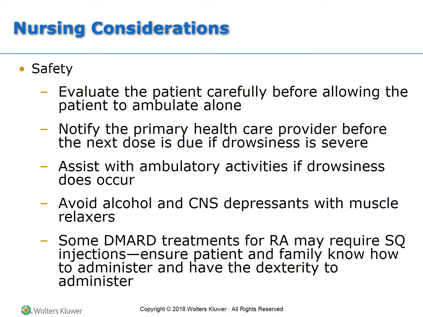Evaluate the patient carefully before allowing the patient to ambulate alone. The degenerative nature or the pain of the musculoskeletal disorder itself can cause safety issues with activity and with ambulation, and certainly administering medications can complicate those issues. Notify the primary healthcare provider before the next dose is due, or if drowsiness is severe. Assist the client with ambulatory activities if drowsiness occurs. Definitely avoid alcohol and CNS depressants with muscle relaxers. That's very important. I would definitely make sure that you remember that.